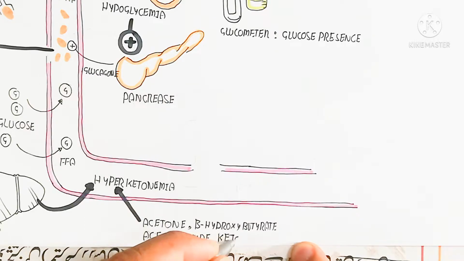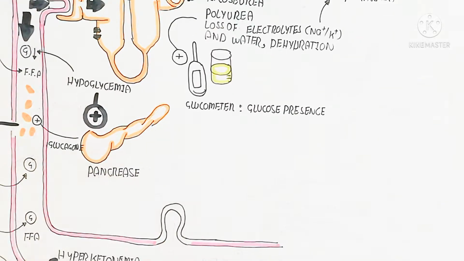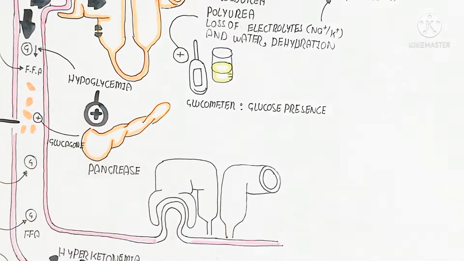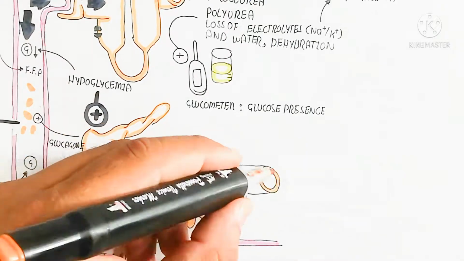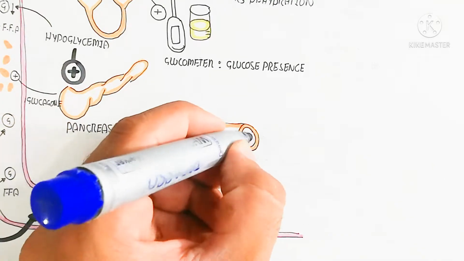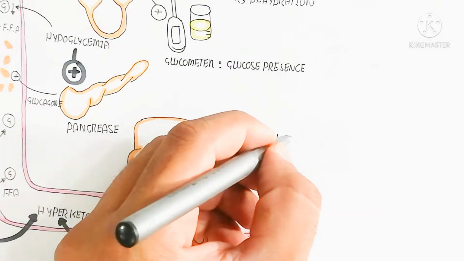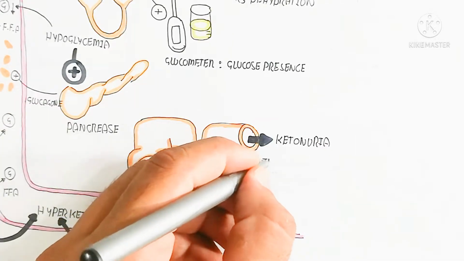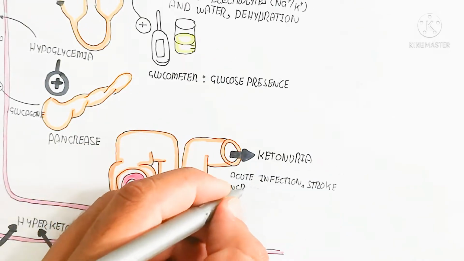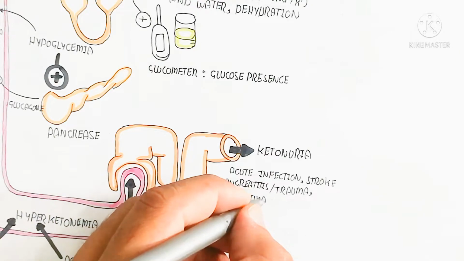If you don't know about ketogenesis, you can watch my previous video about ketogenesis biochemistry and ketoacidosis. So this is the nephron. This nephron is basically the unit of the urinary system. In this way, hyperketonemia means the ketones will be produced more, and the excretion of ketones also occurs, which is known as ketonuria.